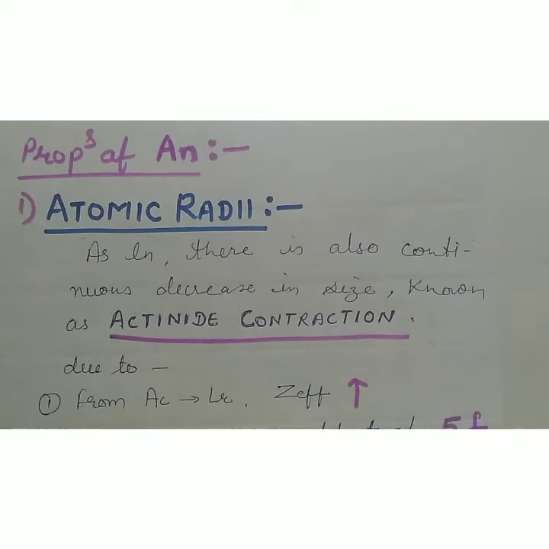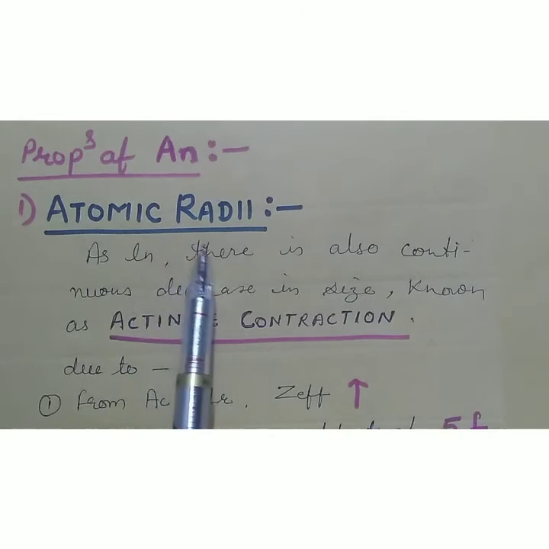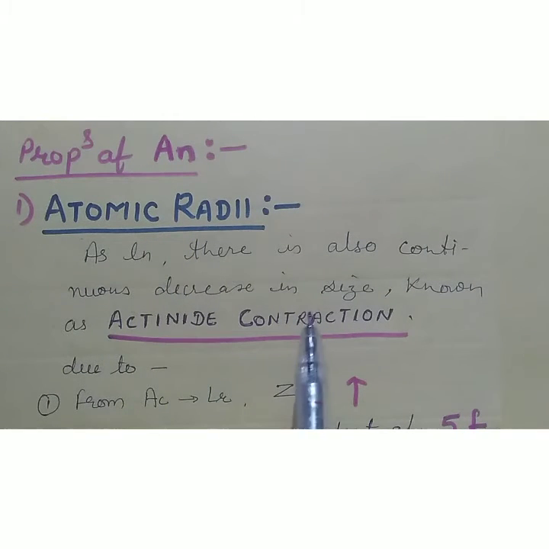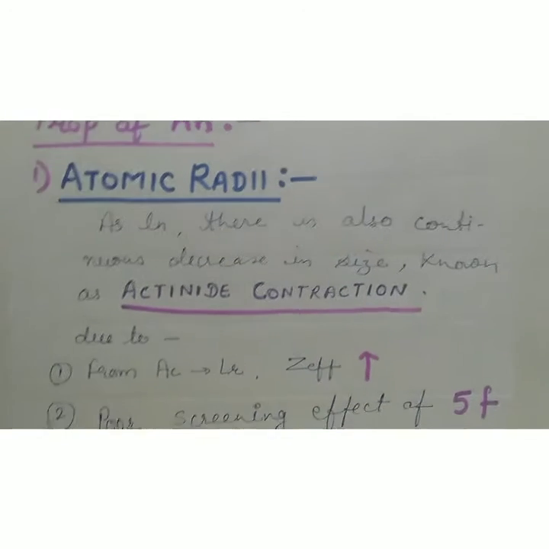Clear? Now we will discuss the properties of actinides. The properties of actinides are the same as lanthanides except for some properties. First, atomic radii. As there is a contraction in lanthanides, there is also a contraction in actinides, due to the same reasons.